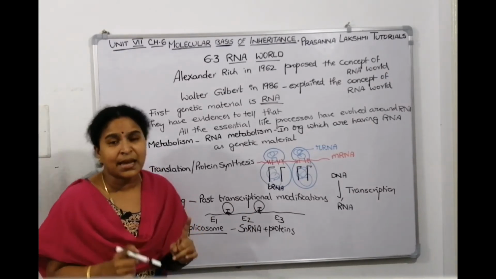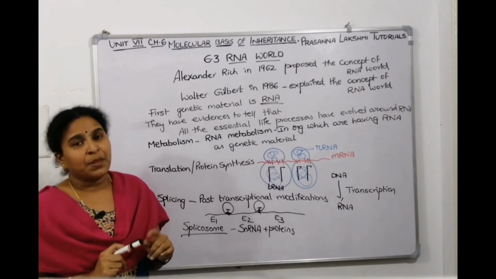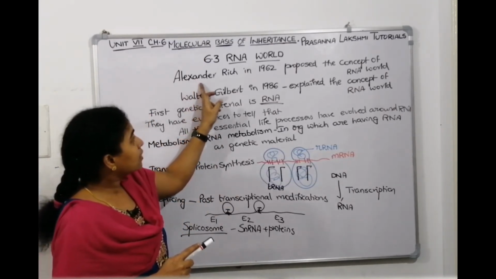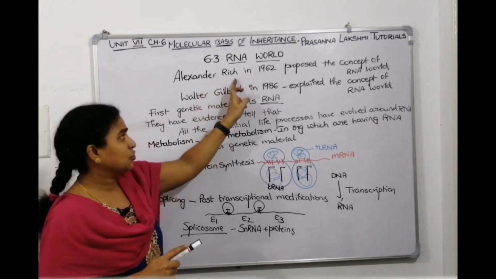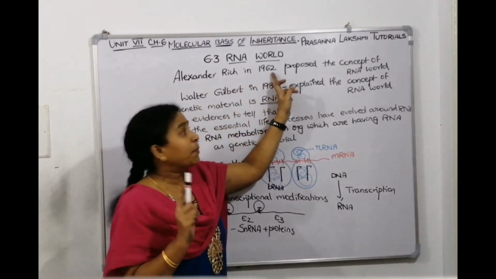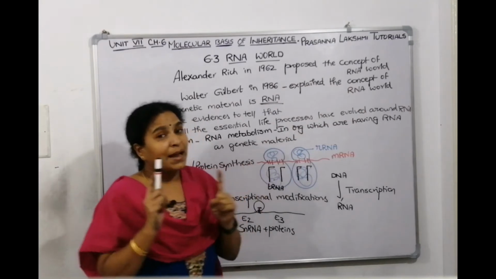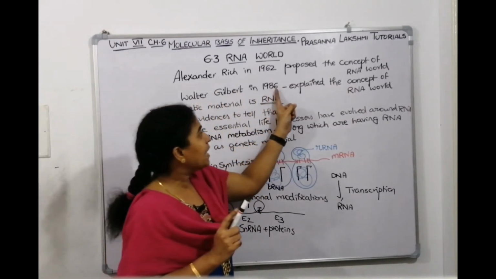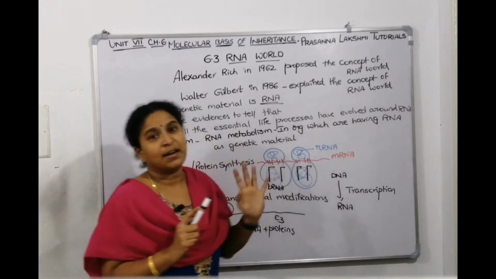So now let's listen again. What is the RNA world? Who gave the hypothesis of the RNA world? Alexander Rich in the year 1962 proposed the concept of the RNA world. And who explained the concept of the RNA world? Walter Gilbert in 1986 explained the concept of the RNA world.